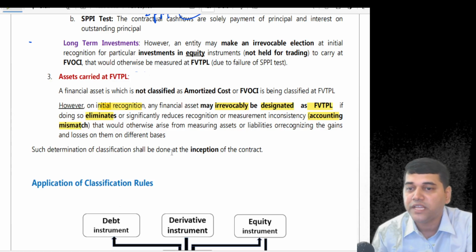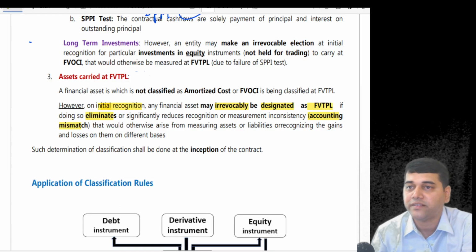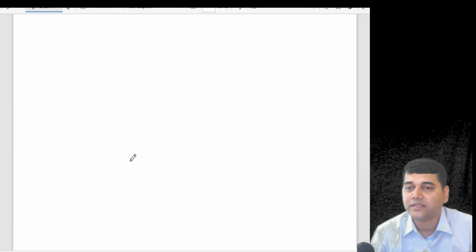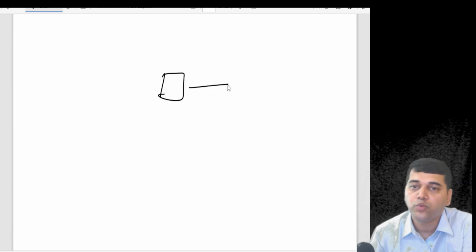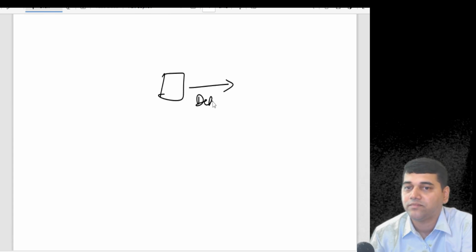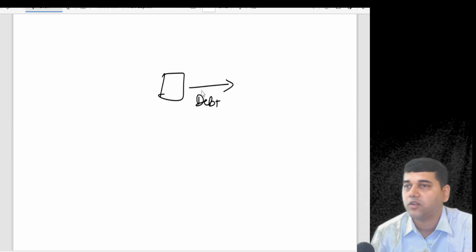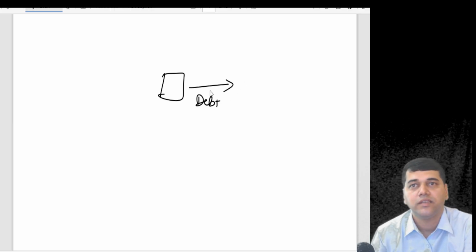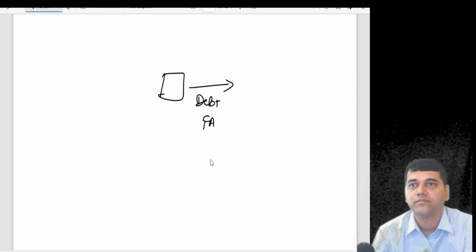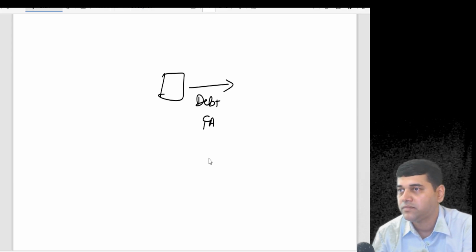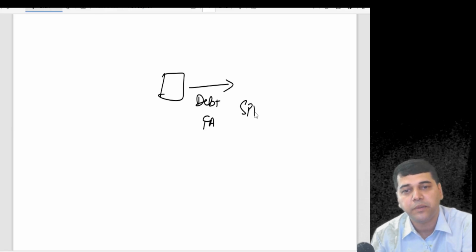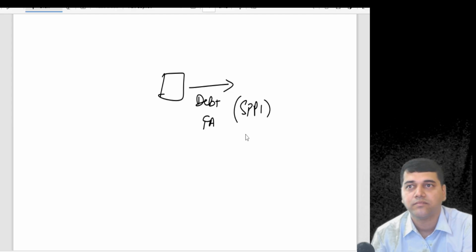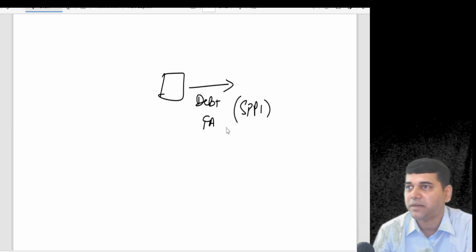Now, what is this accounting mismatch? It goes like this, for example. Today, you have issued one debt, or you have invested in one debt. Is it a financial asset? Financial asset. Now, did this debt pass the SPPI test?